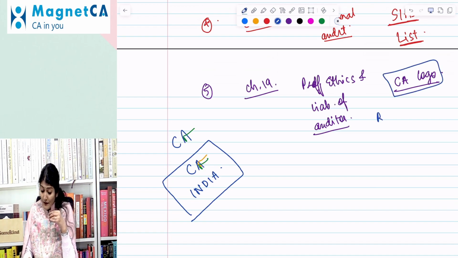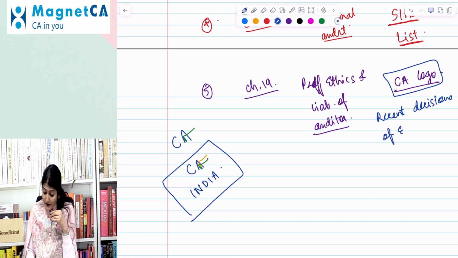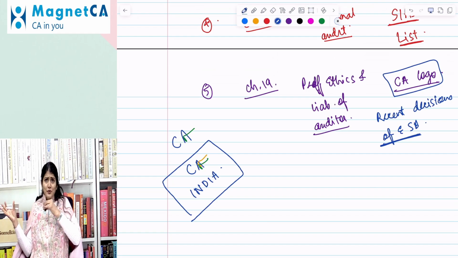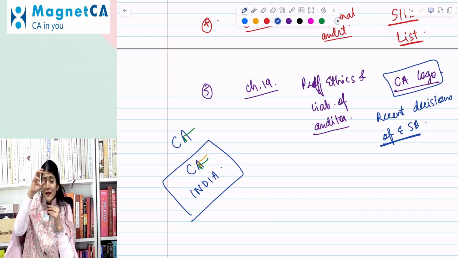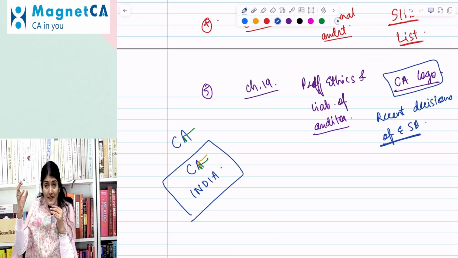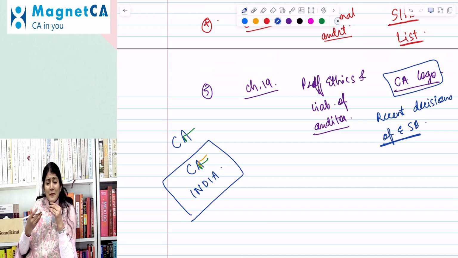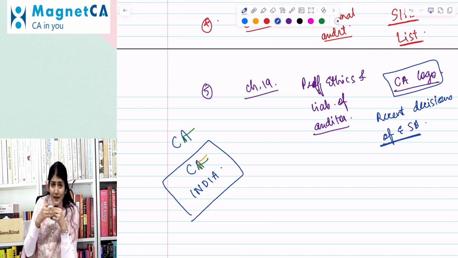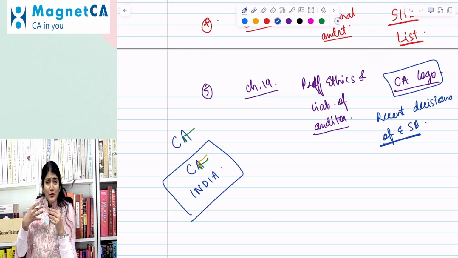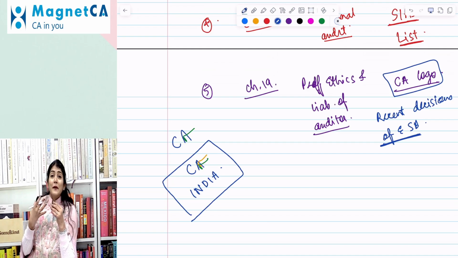And second, they've also incorporated the recent decisions of the Ethical Standards Board. When you go to the ICAI website, to the standing committees, the ESB, you see a big list of the recent decisions of the Ethical Standards Board. Time and again, these decisions keep on coming and they get incorporated. So some 7, 8, 9 new recent decisions have been incorporated over there.